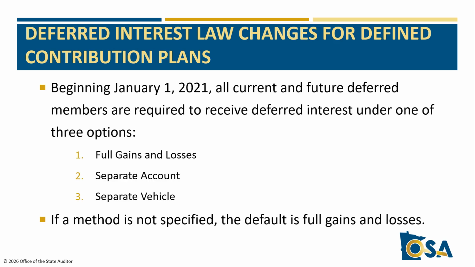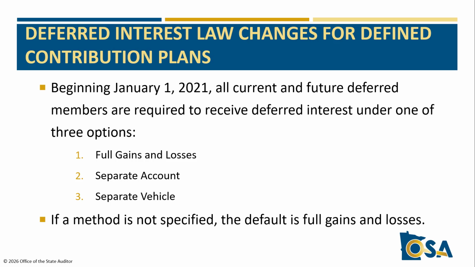Beginning January 1st, 2021, all deferred members are required to receive investment allocations under one of three interest types as specified in the Relief Association's bylaws. The three deferred interest types offered are full gains and losses, separate account, and separate vehicle. For members that separated from active service under the full gains and losses deferred interest type, they should receive investment income allocations in prorated shares in the same manner as active and inactive members.